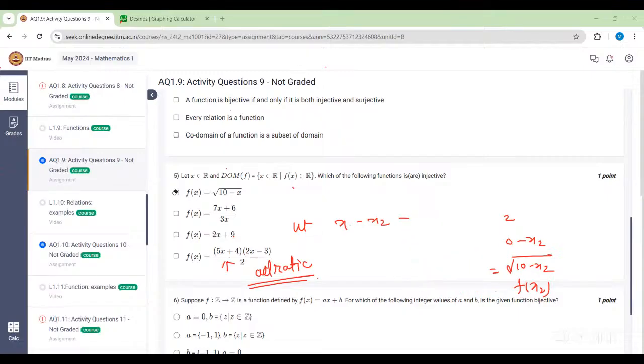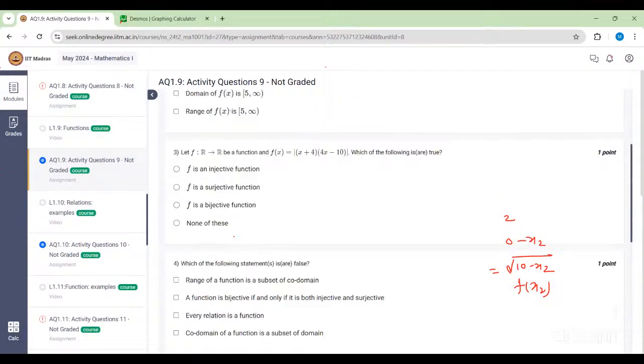That's why it never becomes bijective. Suppose, ma'am, in the numerator there is a constant, and in the denominator, suppose in this question, the second option, the denominator is 3x plus 4. Then this also will become bijective, I guess. I think so, but you have to check via the definition also. I think it will become bijective. If the numerator and the denominator both have x to the power 1, like the degree is 1, so it's bijective by default. You can check it too.